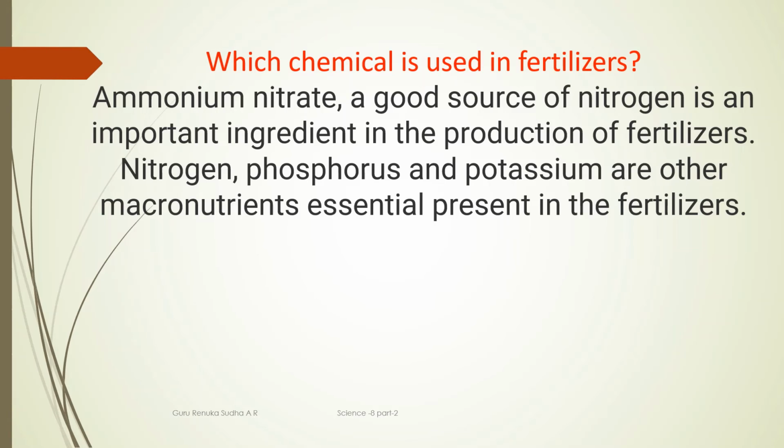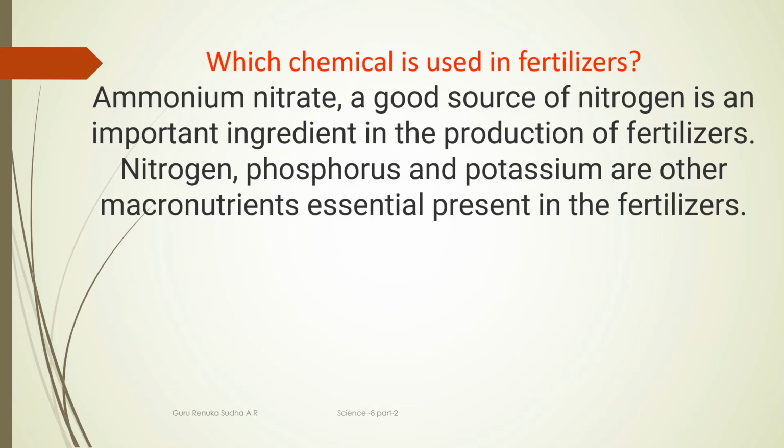So next, the third question which comes to our mind: which chemical is used in fertilizers? Almost all fertilizers contain chemical substances, but in all fertilizers, one common chemical is used, that is ammonium nitrate. Why? It is a good source of nitrogen, an important ingredient in the production of fertilizers.